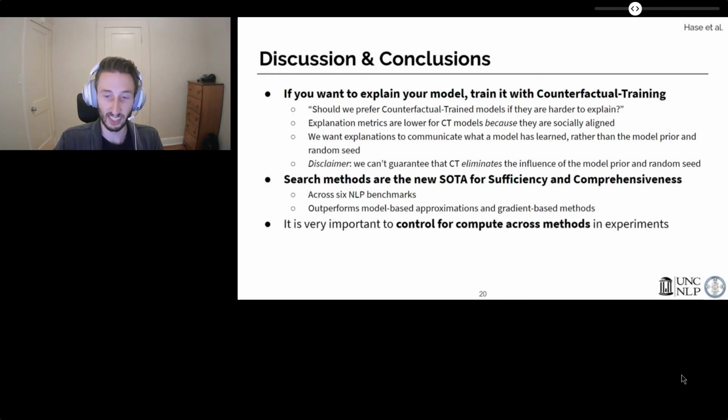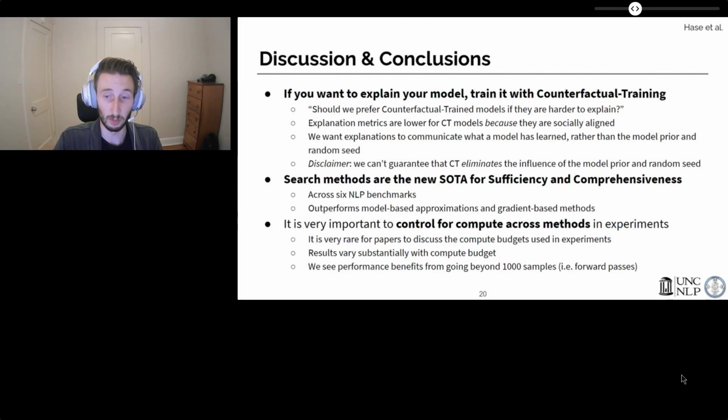Lastly, we just want to emphasize that it is critical to control for the compute budget available in these experiments. We noticed it is very rare for papers to discuss the compute budgets they use in experiments, but we find that results vary substantially with the compute budget. In some settings, we see performance increasing beyond 1,000 queries to the model, so even more compute may be beneficial.